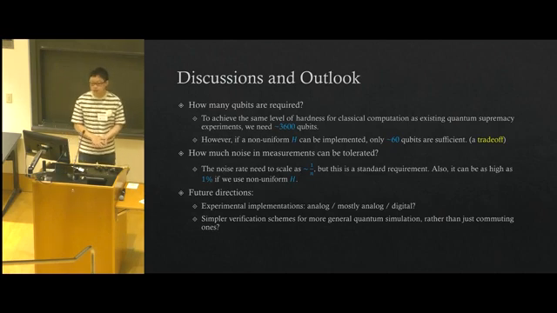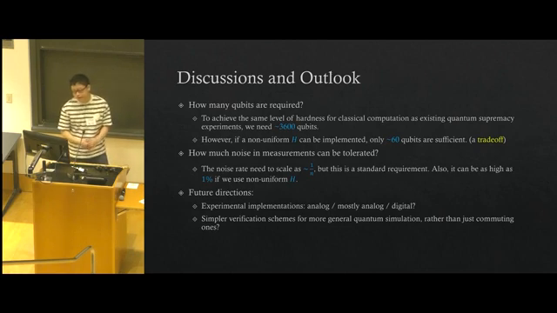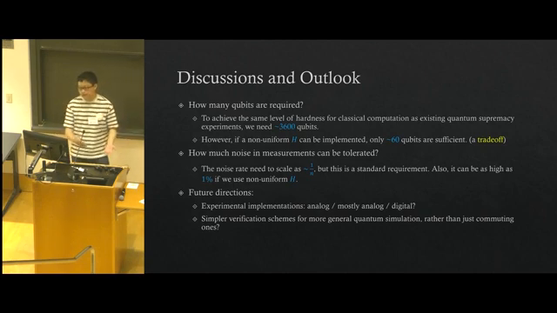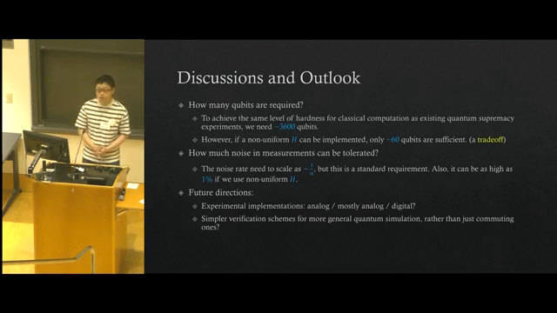Finally, we have some future directions. It would definitely be exciting if someone can implement these experiments, no matter if it's on a mostly analog platform or on a purely digital platform like a reconfigurable atom array. And we are also interested in some theoretical questions, like, can you do some simpler verification schemes for some more general quantum simulation rather than just these commuting ones like ZZ plus Z's? Can we do this verification for some more general Hamiltonian evolutions, like ZZ plus X? So that's an open question that we need to think about. With this, I want to conclude my talk, and thank you very much for your attention.